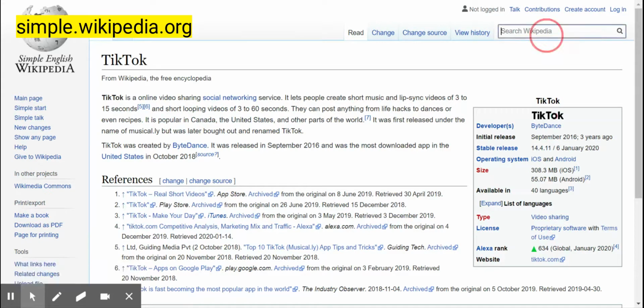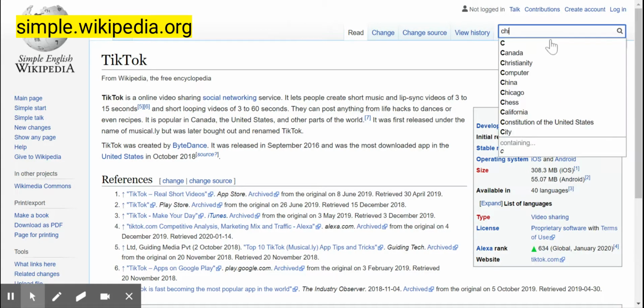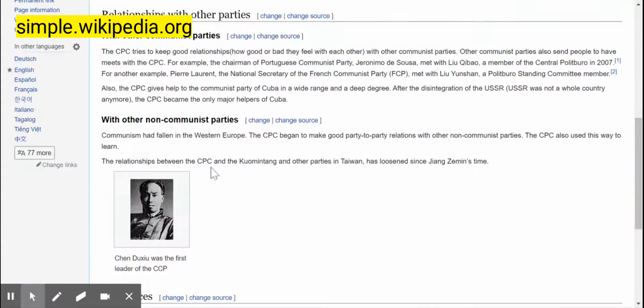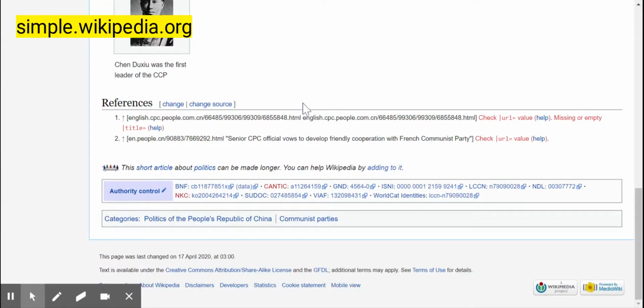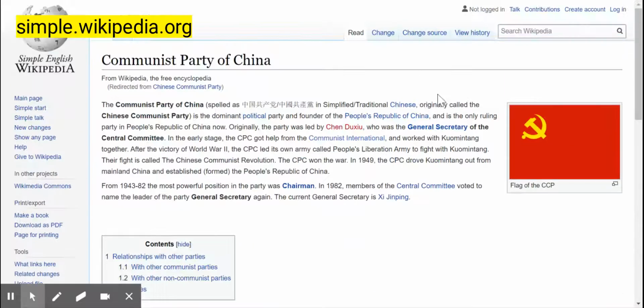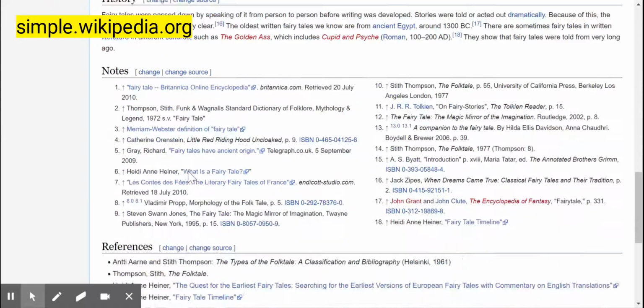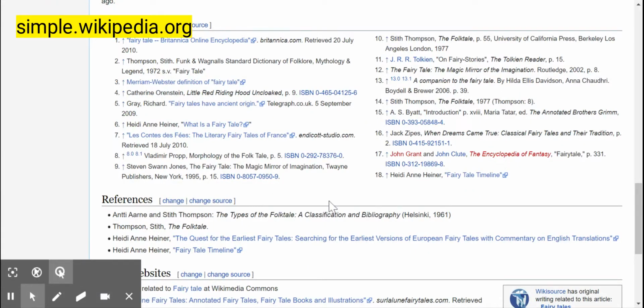If I were to be doing something that's a little bit harder, I could be doing something on the Chinese Communist Party. And it would also give me a pretty simplified page with simplified information, even though it's a very complex issue. Same with anything. Okay? This is all up to you. If I were to do fairy tales, I could go to the fairy tale page and it would break it down a lot more. This is a huge beneficial resource to you, especially if you can't read a lot of text or can't focus easily.